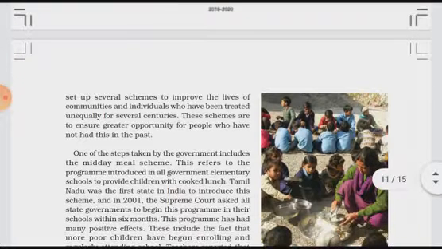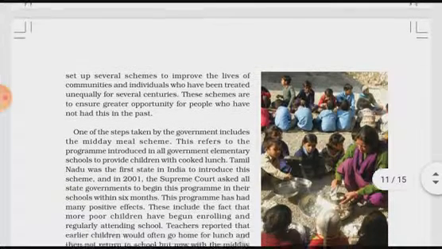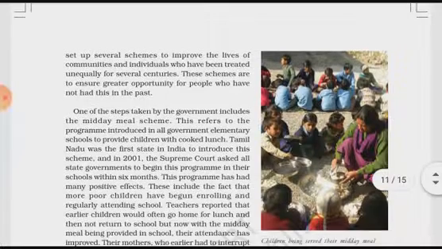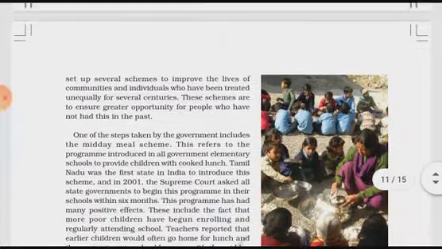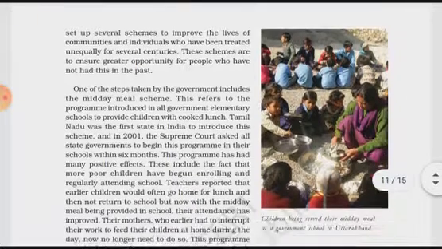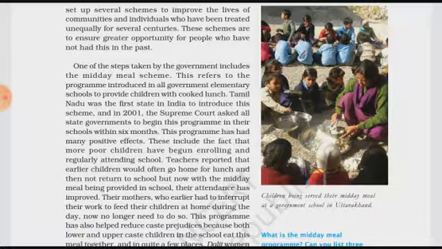Okay, these schemes are to ensure greater opportunities for people who have not had this in the past. In the early years, whatever opportunities these communities and individuals were not getting, now the government has made schemes to make sure that those disadvantaged people or communities get great opportunities.